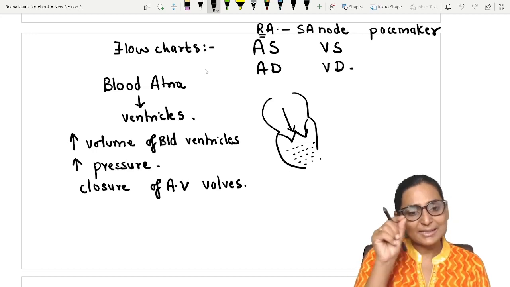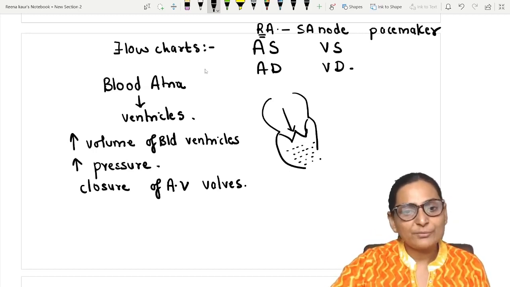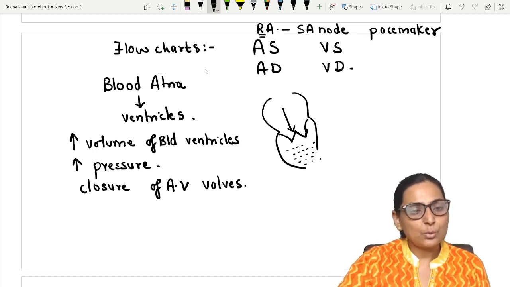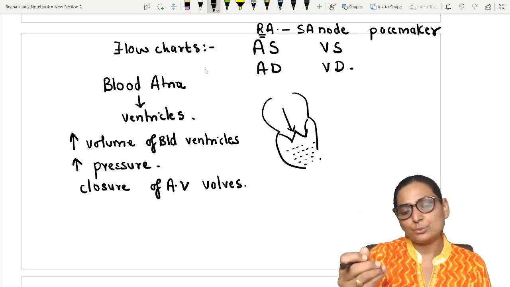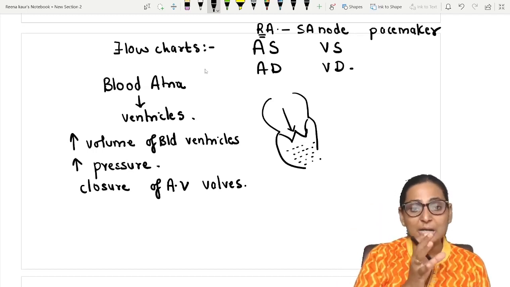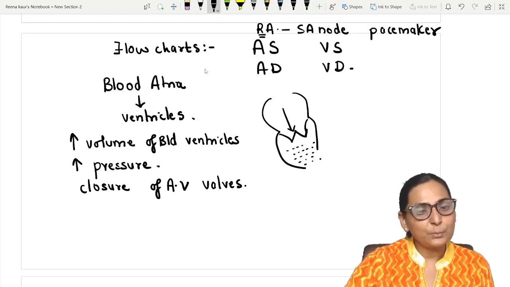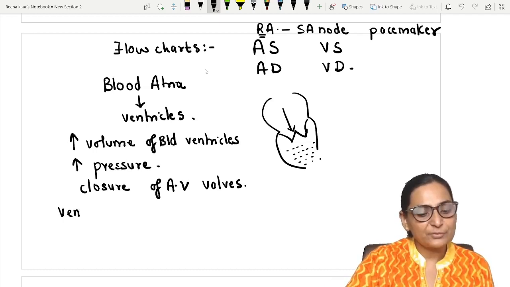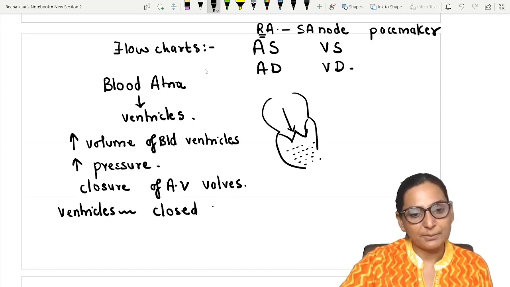Now as soon as there is closure of the AV valves, what will happen? If you look into the ventricular chambers, there is closure of the AV valves, and the semilunar valves, which are going to make the blood flow out, are closed. They are not yet opened. So you are converting your ventricles into a closed chamber.